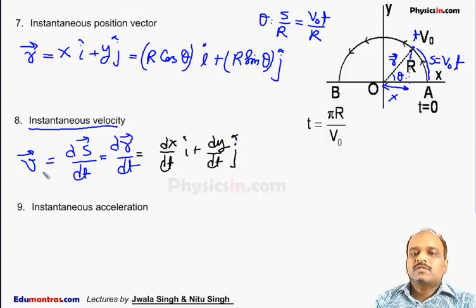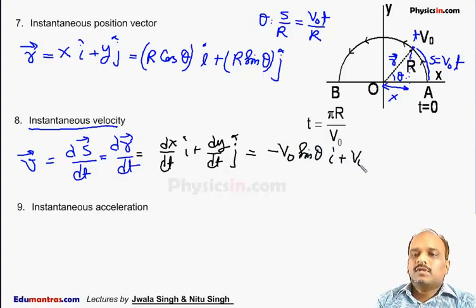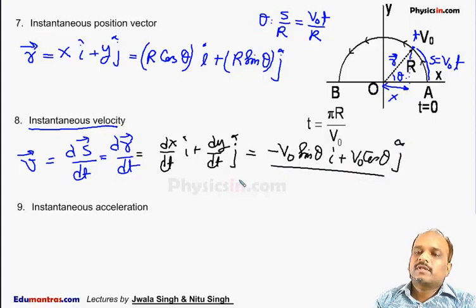If I differentiate r with time, we get minus v naught sin theta i cap plus v naught cos theta j cap. This is the instantaneous velocity of the particle, velocity at any time t.